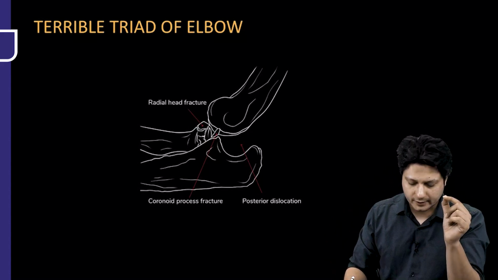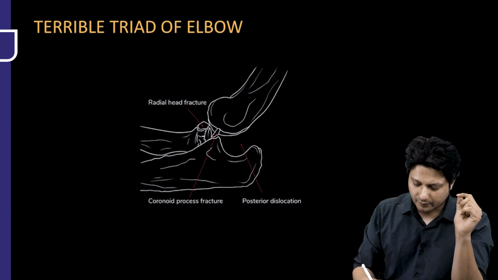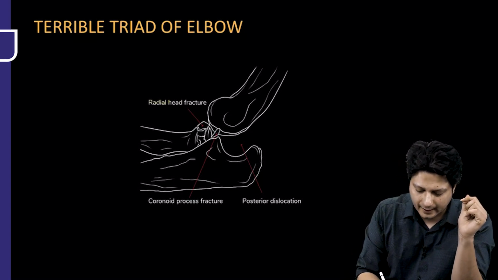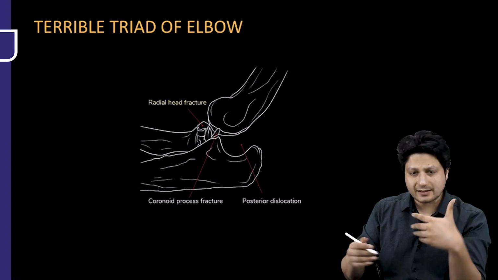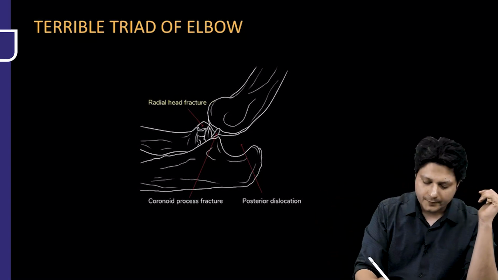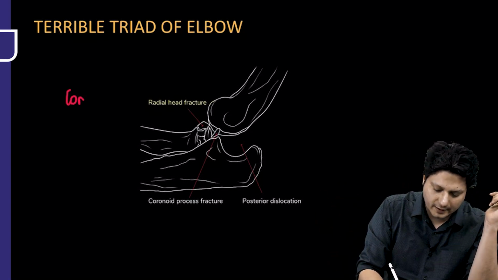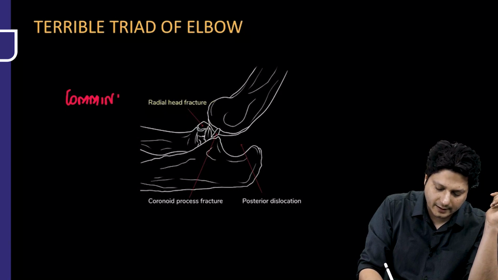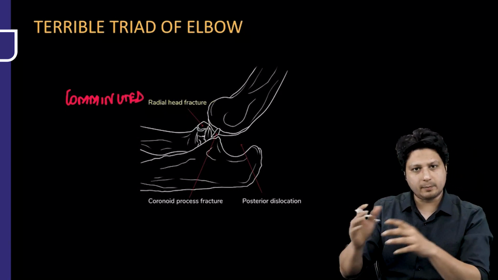So what are the three components of the terrible elbow triad? The first important component is the radial head fracture. Actually, it is not as simple as a fracture of the radial head. It is actually the comminuted fracture of the radial head. That means the radial head is fragmented into multiple pieces.